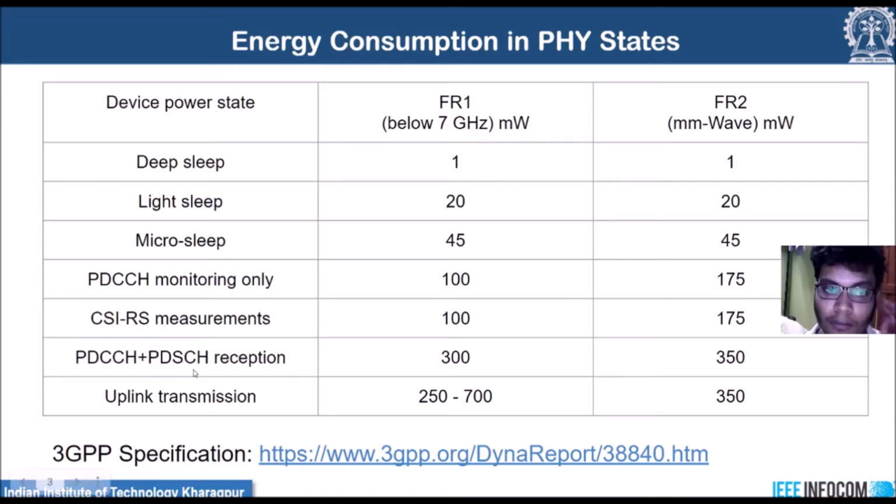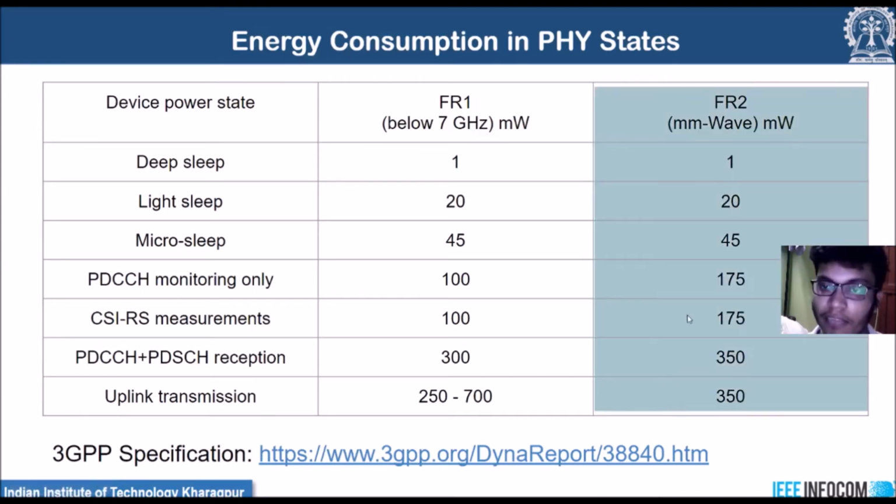So this entire state occurs whenever there is some active data reception at the user equipment, and these are the corresponding power consumption values. Also we have this uplink transmission power state when the UE sends some data at the uplink, and in our work we have used this frequency range 2 power values as we are focusing on the millimeter wave networks.